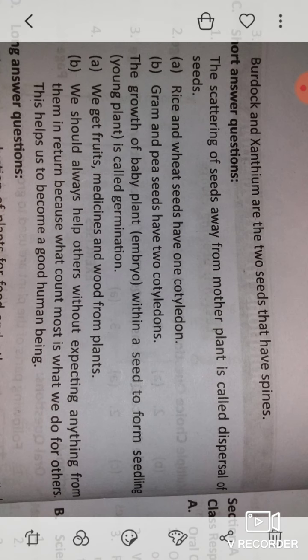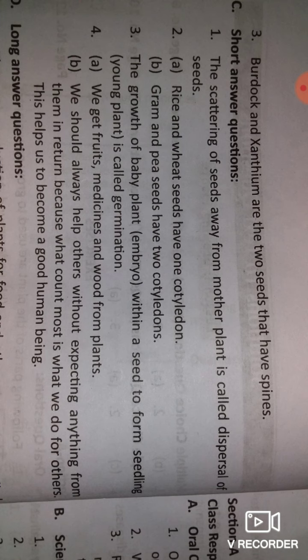Now in this, air helps the germinating seed to breathe, water softens the seed coat and sunlight provides the warmth for the activity. Now we can say that baby plant is growing into young plant. That process name is germination. So here the answer is given, the growth of baby plant or embryo within a seed to form seedling is called germination.